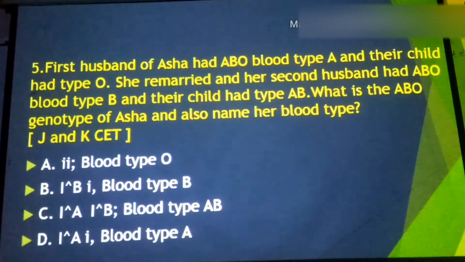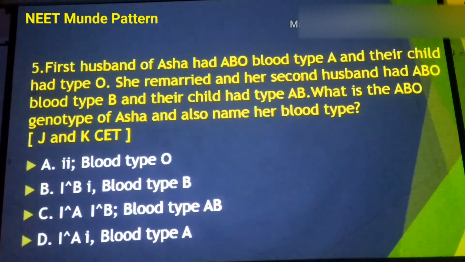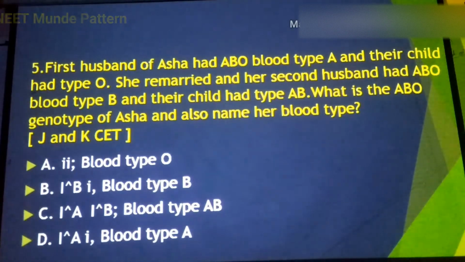So here, this is a question related to the blood group. You must know the genotype, then the homozygous nature and the heterozygous nature of the respective genotypes. This lady Asha married a person who had blood group type A and got a child of blood group type O.